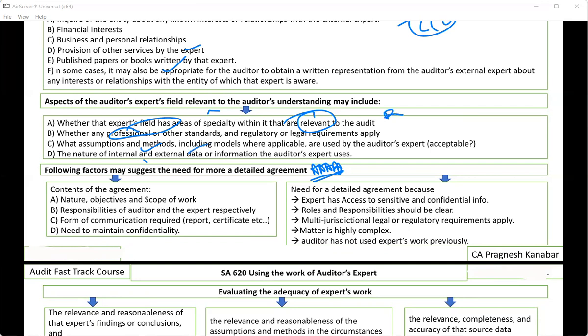So I want to know his relevance. I want to know whether he is using some standards. I want to know his assumptions and methods. And I want to know what kind of data he is using. Yes. So a very boring kind of question if this particular question is asked.